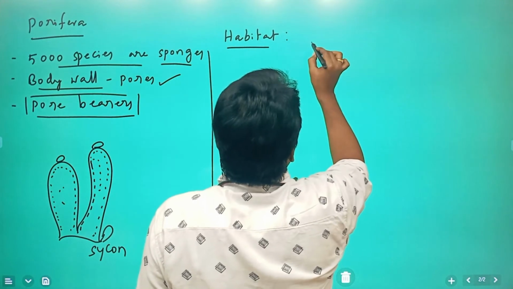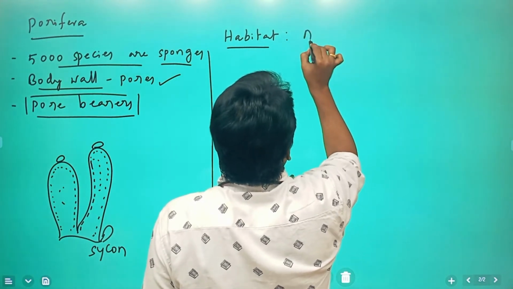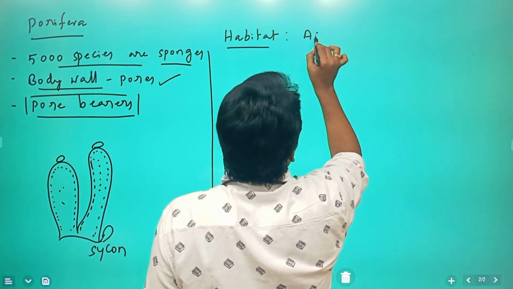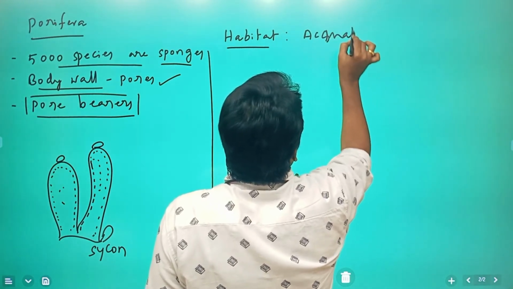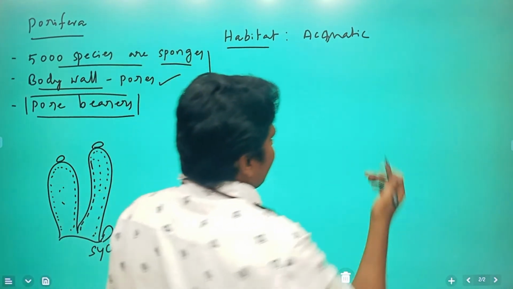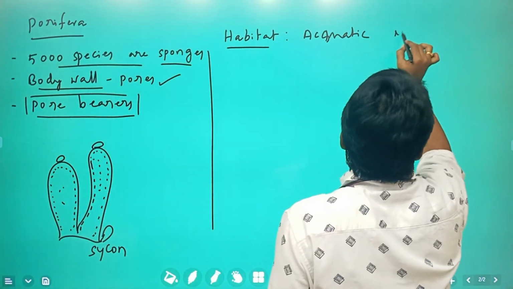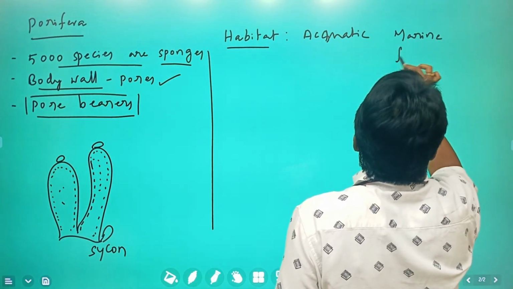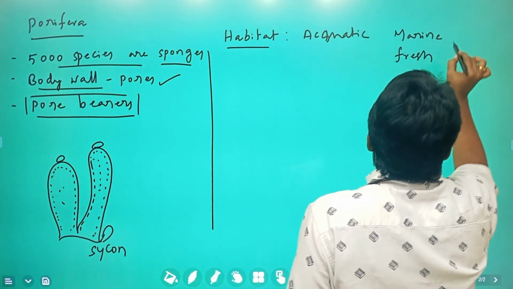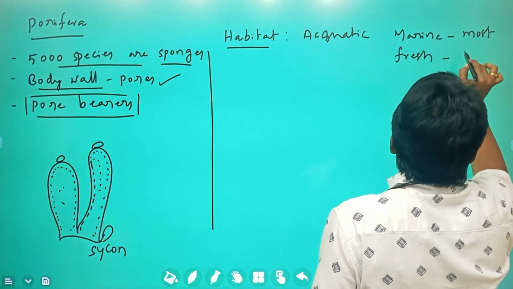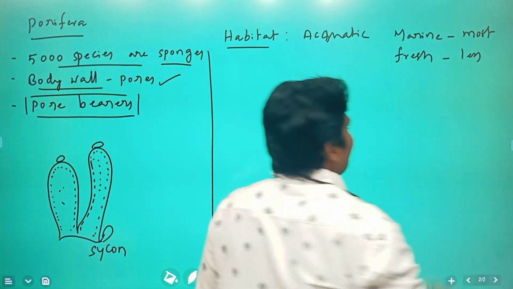All sponges are aquatic, either in marine water or fresh water. Most are marine, and fewer are fresh water.